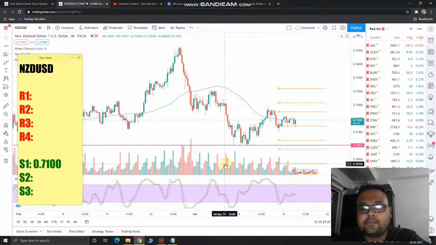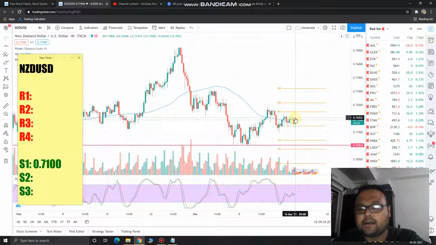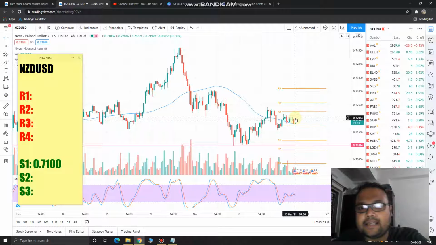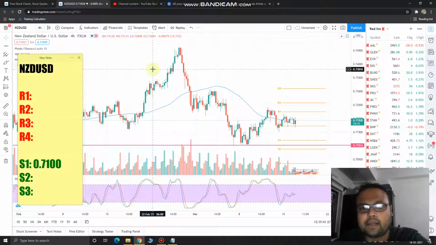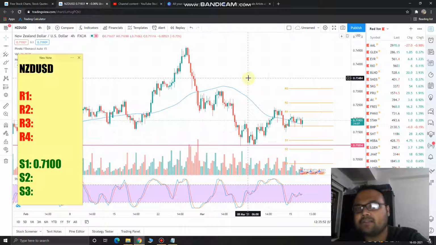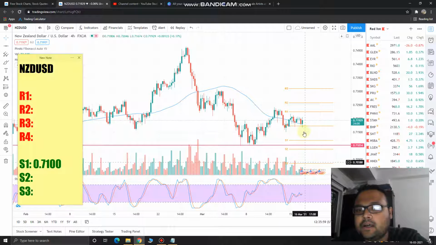Because the pink line is the support line, and you can see though market is trading at 0.7194 level here, far away from the support. Still, if we try to understand or analyze the overall structure of the market, we see that the overall structure is not that convincing. So the only strategy that I think that you need to follow for NZD USD is just wait for the market to come down to the support level.